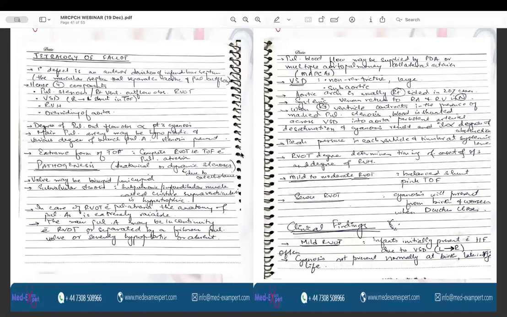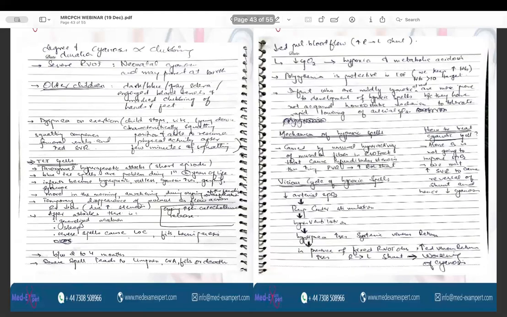The clinical manifestations of the TOF are as follows. In case of mild right outflow tract obstruction, the infants initially present with heart failure because of VSD. Sometimes the infants are normal at birth, and the signs and symptoms appear later in infancy. In case of severe right outflow tract obstruction, there is severe neonatal cyanosis, and it will be present at birth, because the degree of cyanosis is directly proportional to the severity of the right outflow tract obstruction.